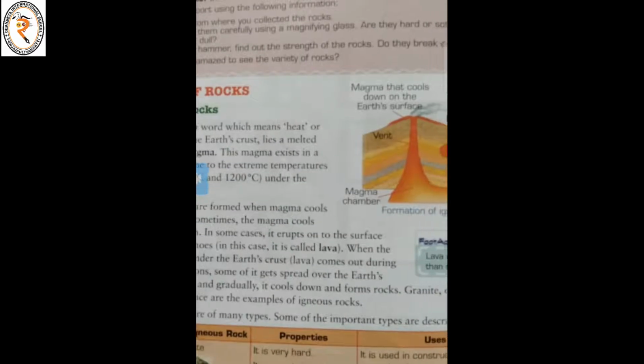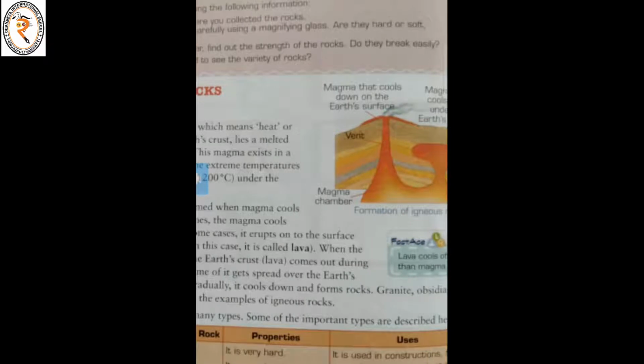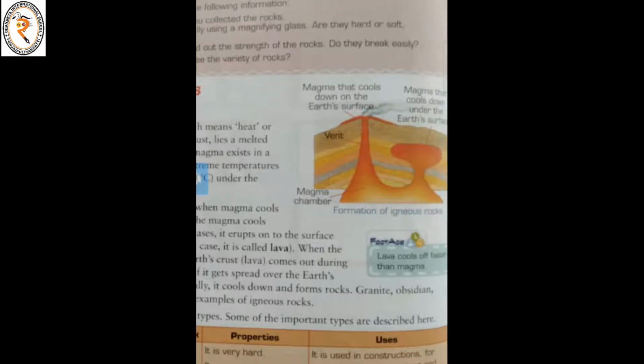See there, granite. So how will the granite be? It is very hard. It comes in different colors like white, red, pale green and blue. So what are the uses of this granite? It is used in constructions. It is used to build buildings, for example, kitchen counters and floors.